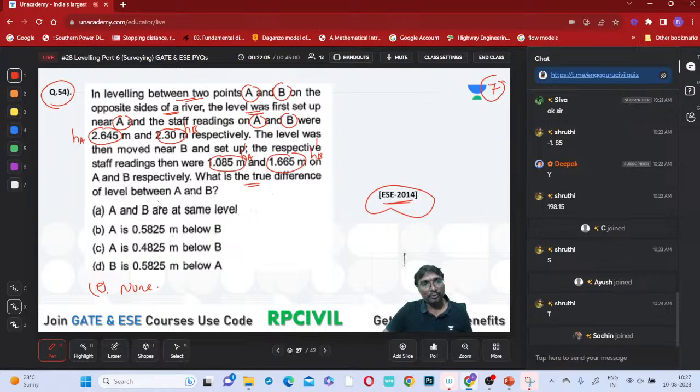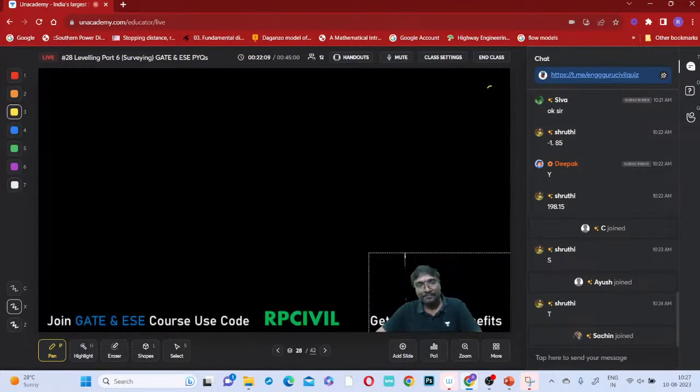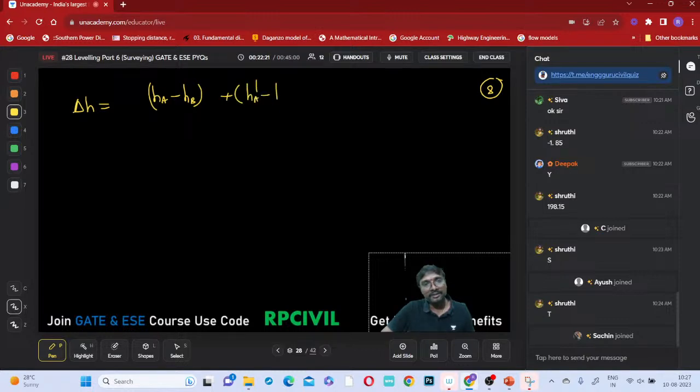So what is the true difference of level between A and B? What can you say if we observe? Yes, Saitij answered correctly. So what is the delta H you are getting? Delta H is nothing but HA minus HB plus HA dash minus HB dash, divided by 2.